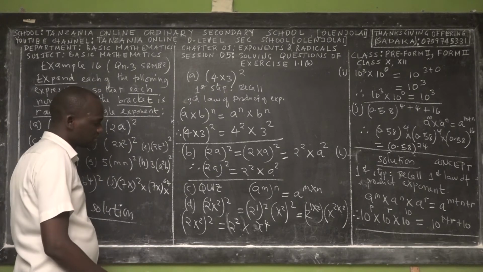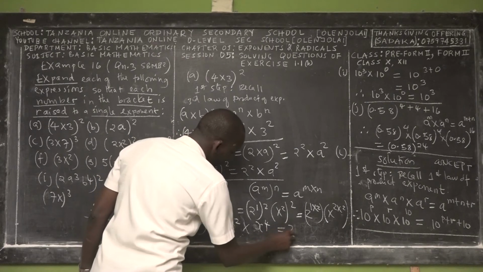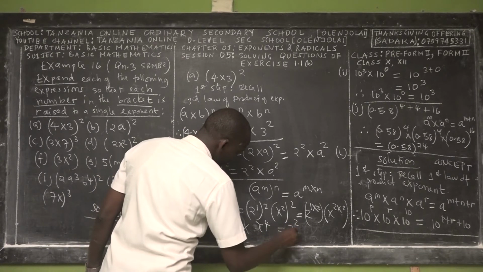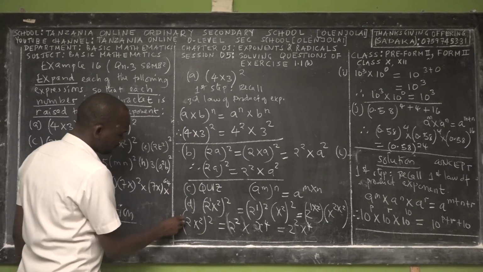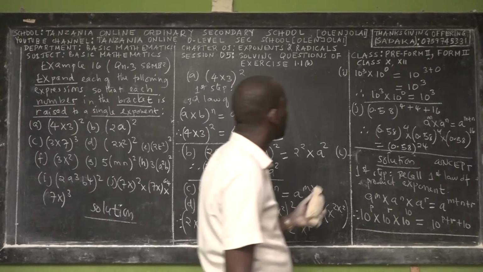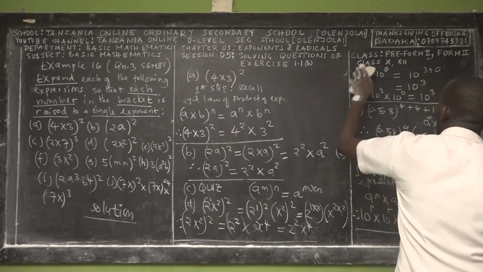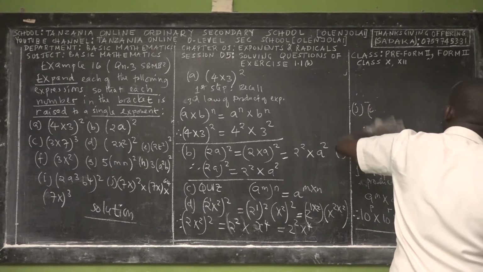So this is the response. Simply, this is 2 power 2, then we have x power 4. Right? Yes. So by using the same concept, you can now do the next question, which is Roman what?